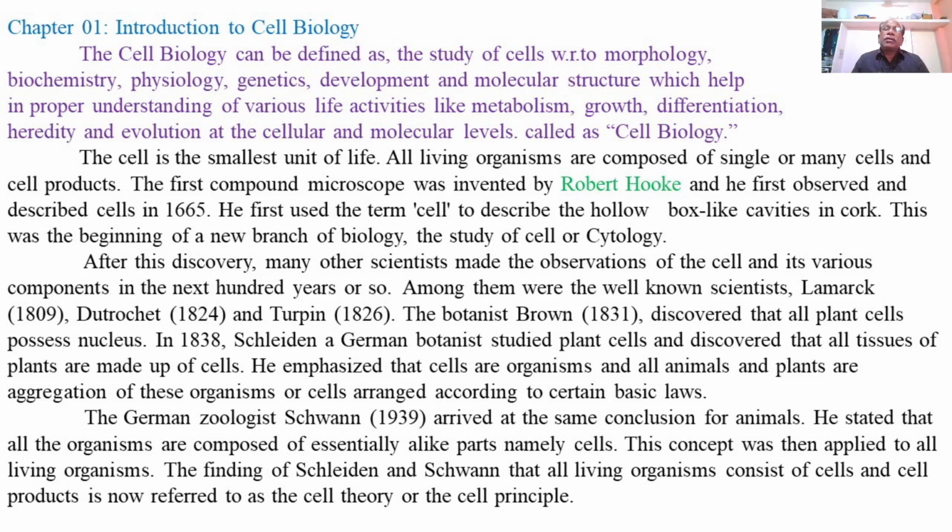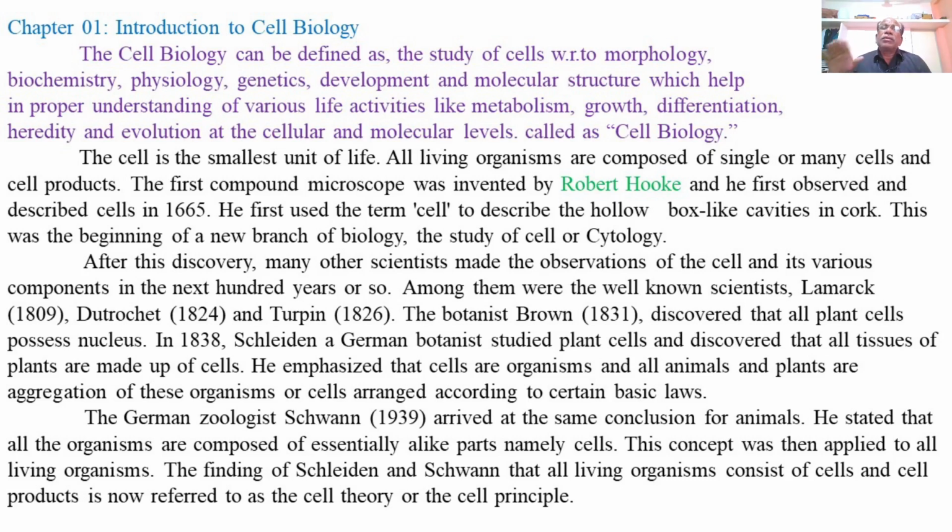So these are the early theories supporting the composition of plants and animals in the form of cells and cell products. The cells and cell products are essential for the formation of living entities, that is plants and animals, and whatever activities occur in the form of metabolism, growth, differentiation, heredity, or evolution are only due to the cell and cell products.